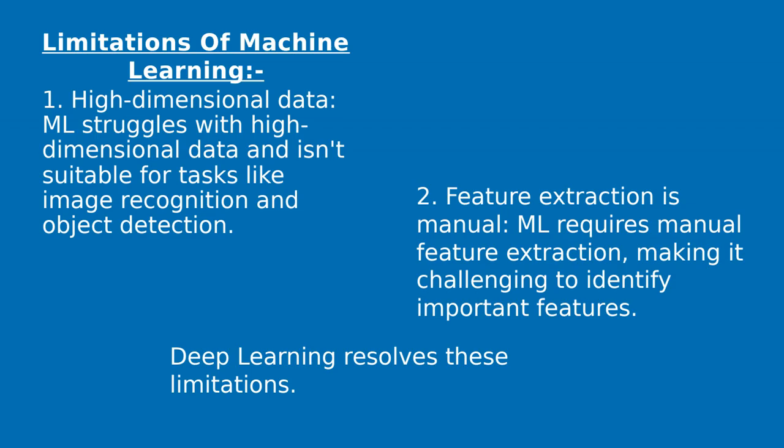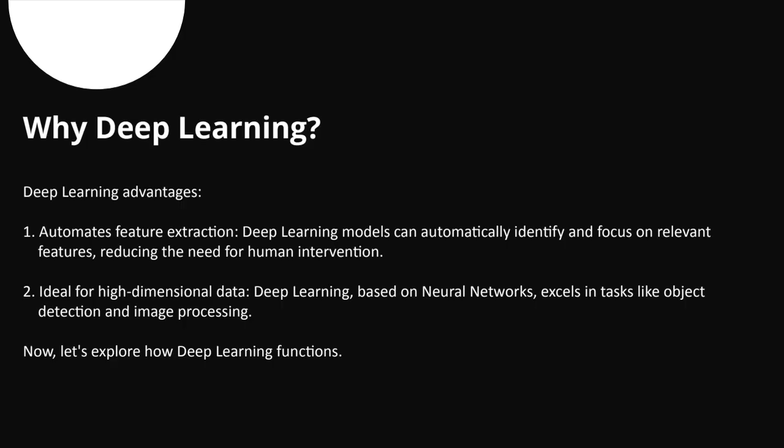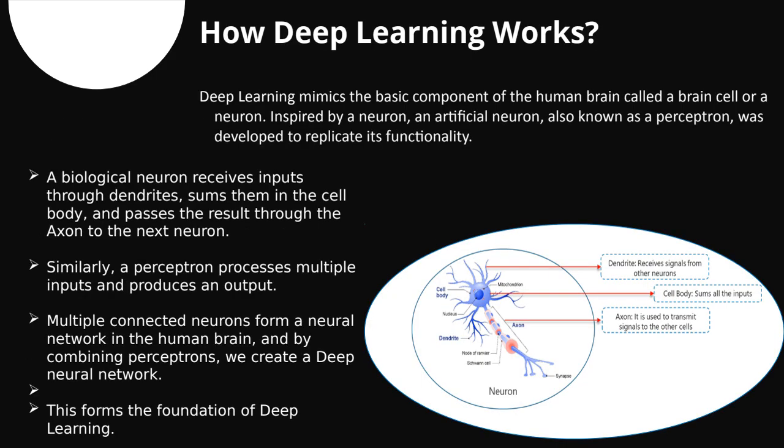Now, what are the limitations of machine learning? Machine learning can be applied to limited data. But if we have huge data or big data, it is not going to be handled well by machine learning. So these are the limitations. The solution is given by deep learning. Deep learning is used when there is huge data, or audio data or video data. Deep learning is the next, advanced version of machine learning. Now, what is actually deep learning?